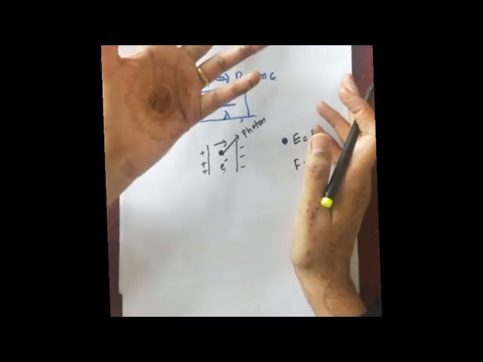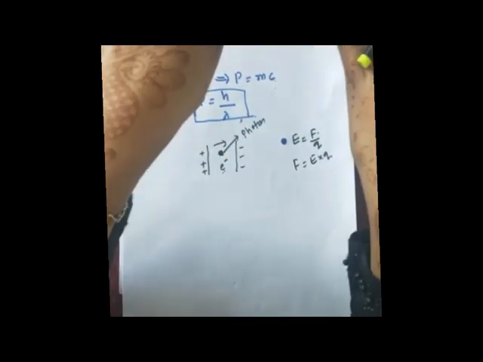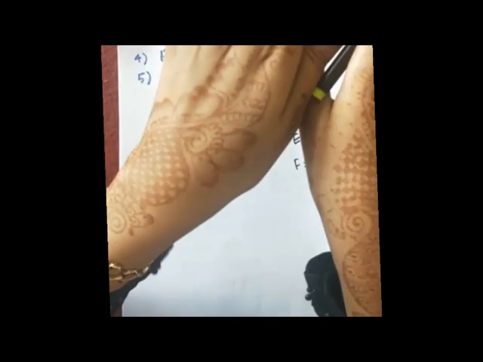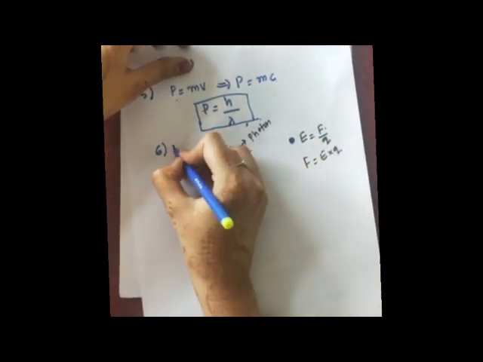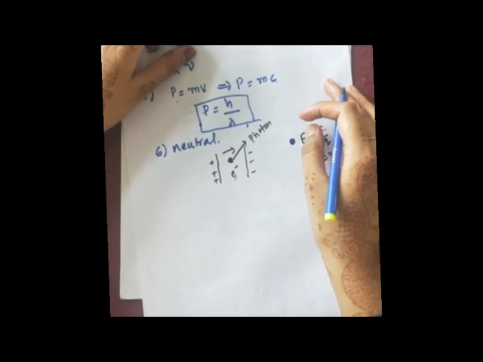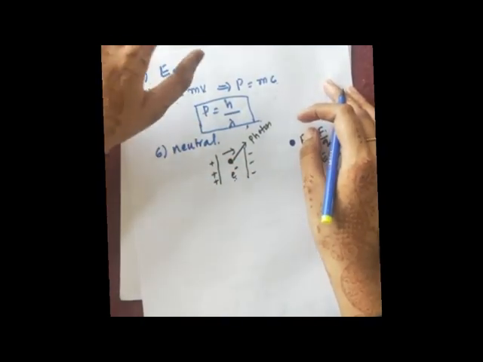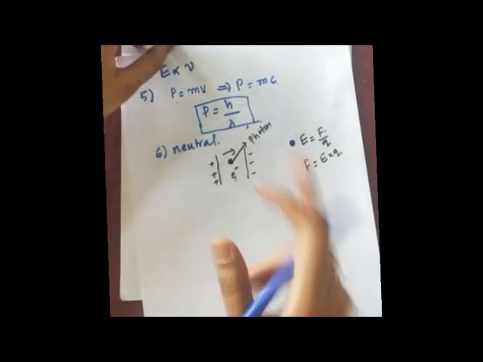What does it indicate? The electric field and magnetic field could not do anything to the photon. It means the photon is neither positively charged nor negatively charged. So what do we call it then? Neutral. Hence, this is one more characteristic of the photon: photons are electrically neutral. I hope that is clear.